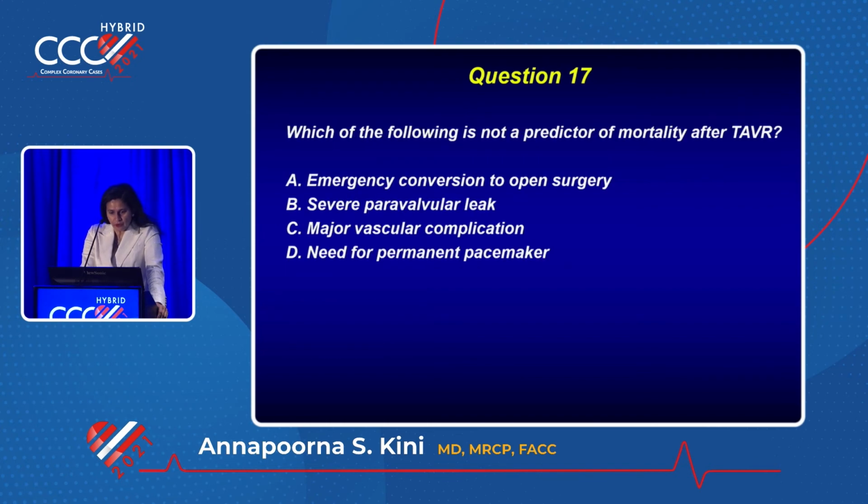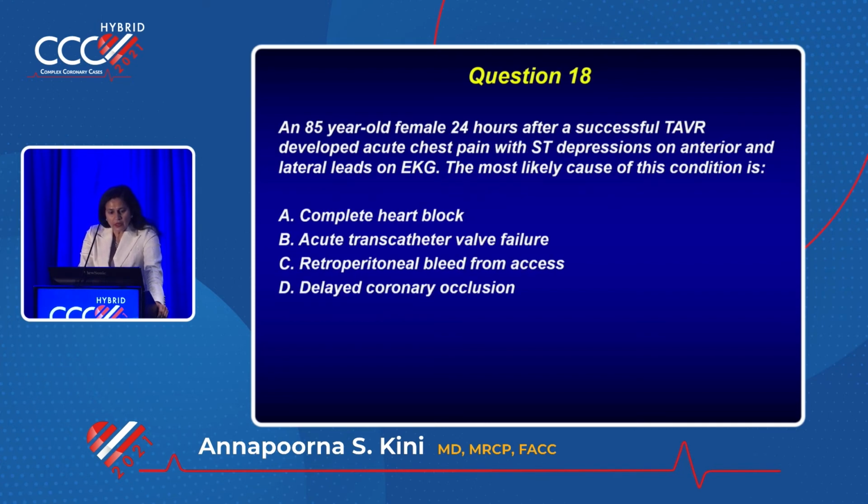Which of the following is not a predictor of mortality after TAVR? D. Right? Everything else is. Then what is this? 85-year-old female, 24 hours after successful TAVR, developed acute chest pain with ST depression. Most likely cause is what? D. Acute, delayed coronary obstruction, occlusion.